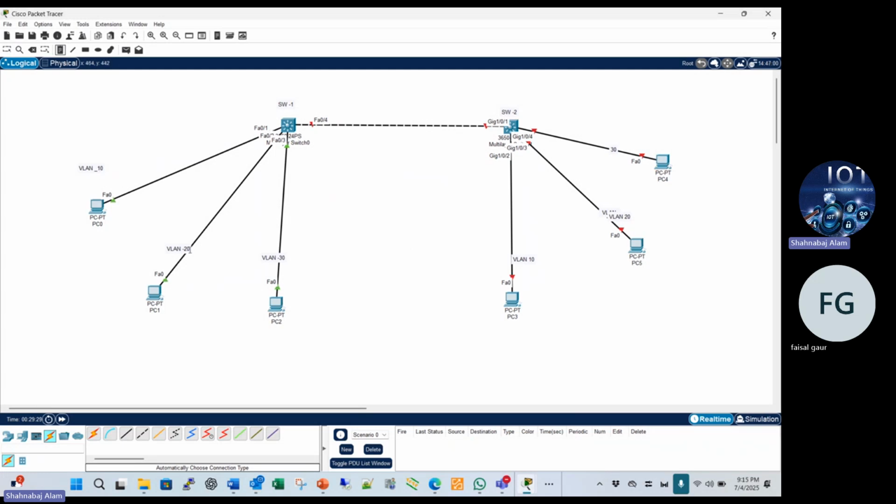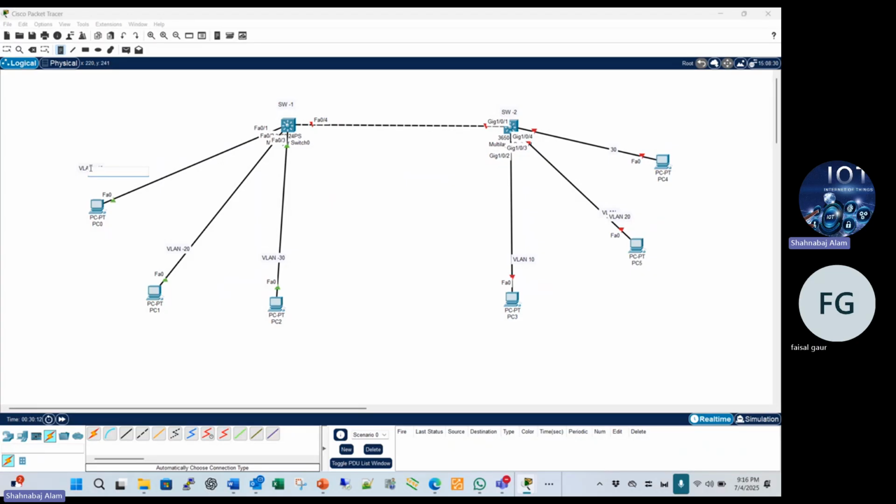We create VLAN 10, VLAN 20, VLAN 30 on the same VLAN. If you want to create different VLANs, no issue, you are also able to create different VLANs on different switches. But define which type of topology you have on your network and what you actually require. Same like that, you can create the VLANs.